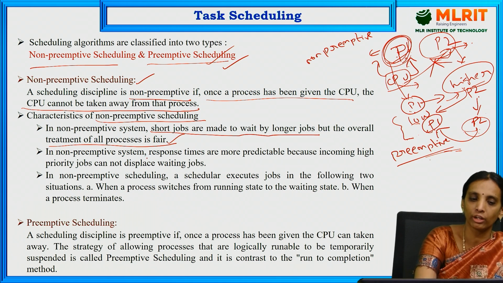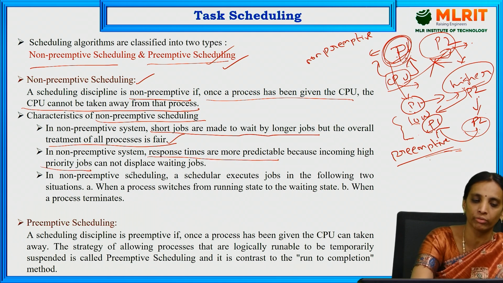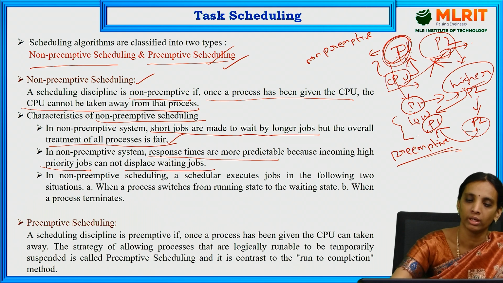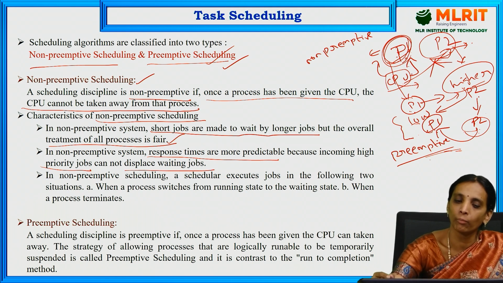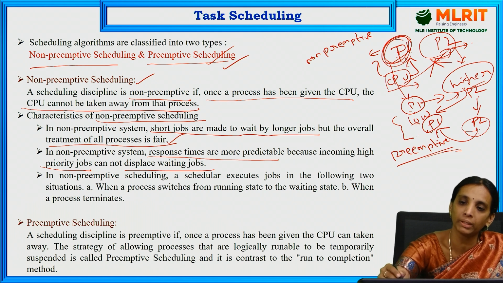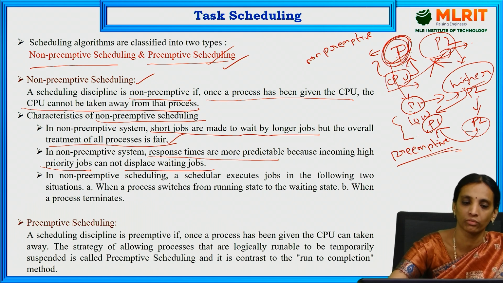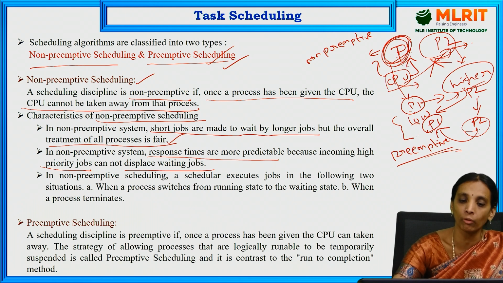Here the response times are more predictable because incoming higher priority jobs cannot displace waiting jobs. How much response time is taken by P1 will be used for releasing the resource to another process. Therefore the response times are more predictable.